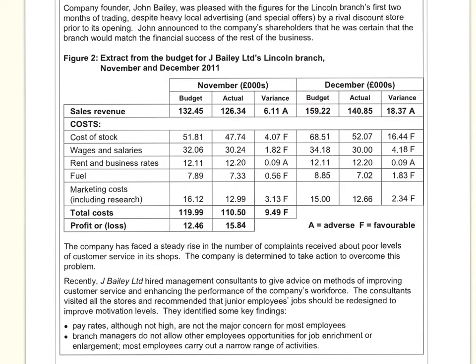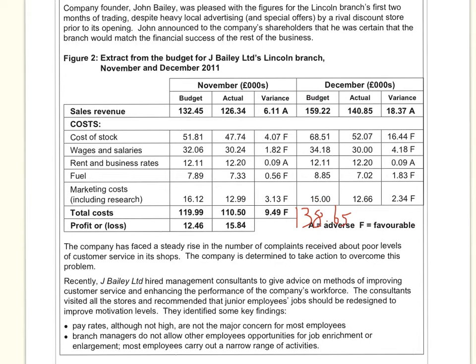All we have to do to complete this is add up the total costs for the month. So it's just these 5 figures here added together. The answer, when we add those 5 up, comes to 138.65.